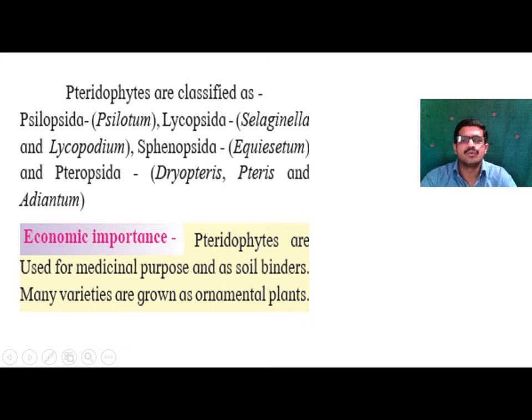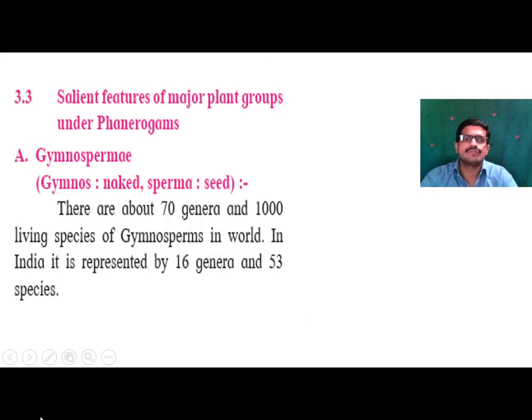Many varieties are grown as ornamental plants. Some varieties of this pteridophyte are used for medicine, while some act as soil binders because they hold the soil, that's why they are known as soil binders, and many varieties are grown as ornamental or showy plants. So this is about pteridophytes.